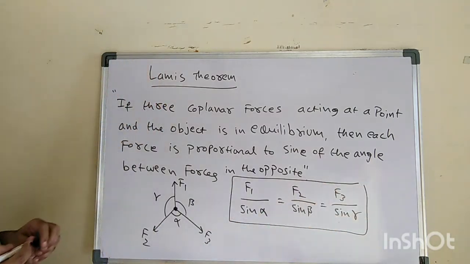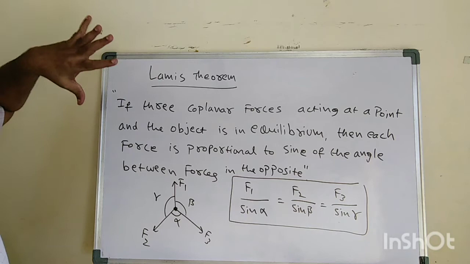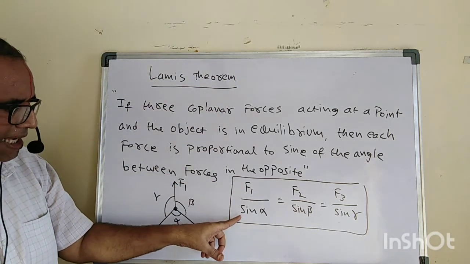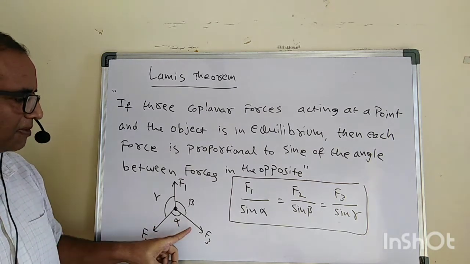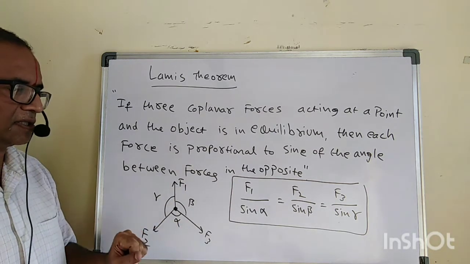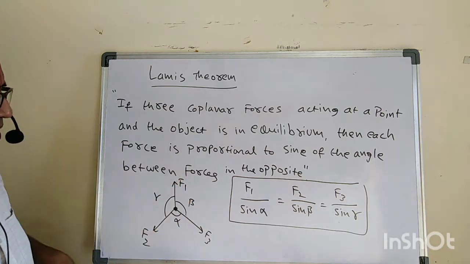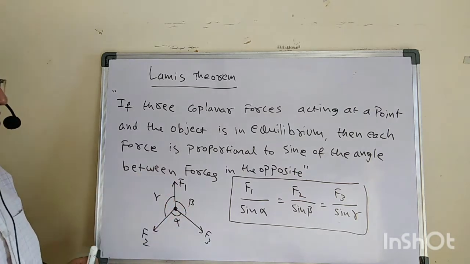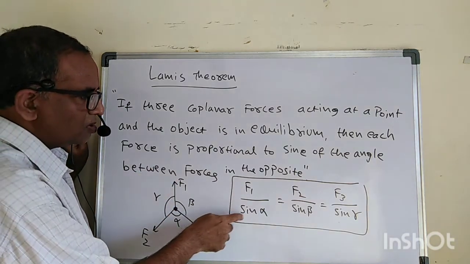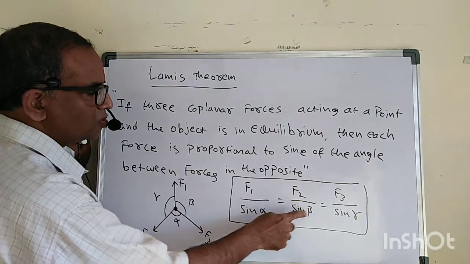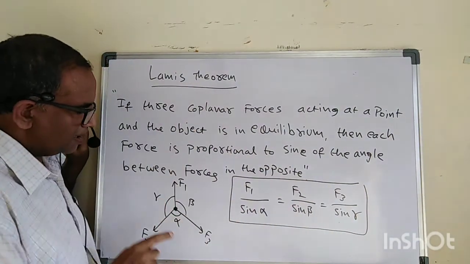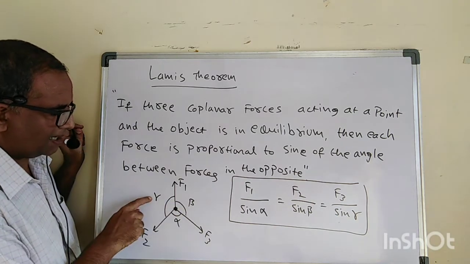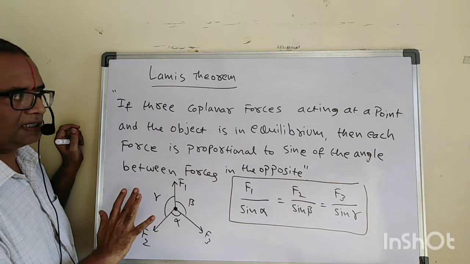You can see carefully here. The force is proportional to the angle in the opposite, between the opposite forces. That is the meaning of this. Please remember this formula. I will show you one example, and in that example we will understand this. F1 by sine alpha is equal to F2 by sine beta is equal to F3 by sine gamma. Just opposite of that. It's very, very important.